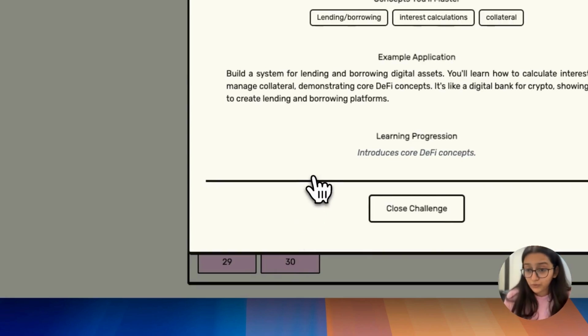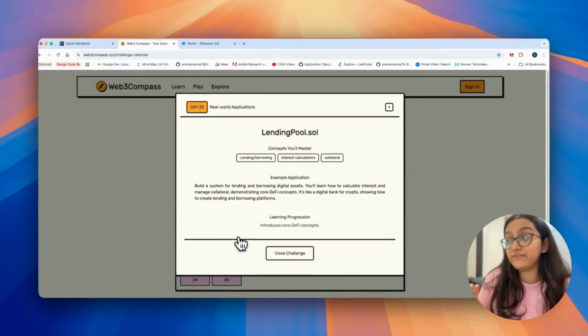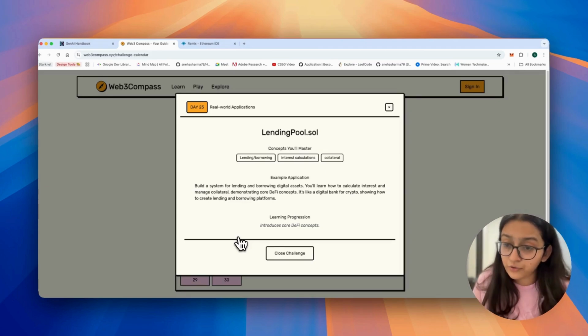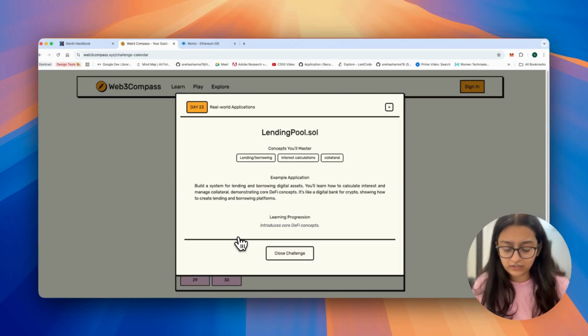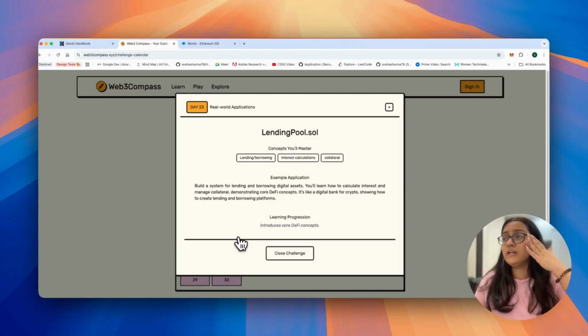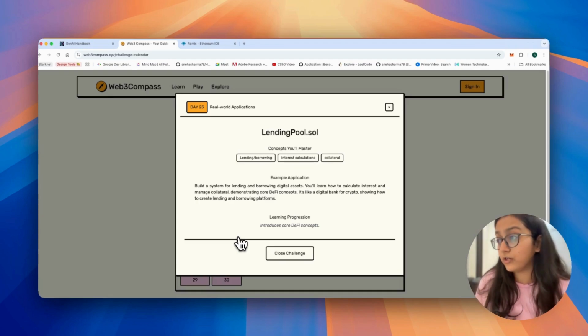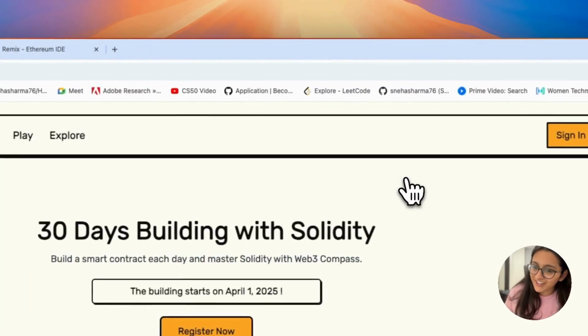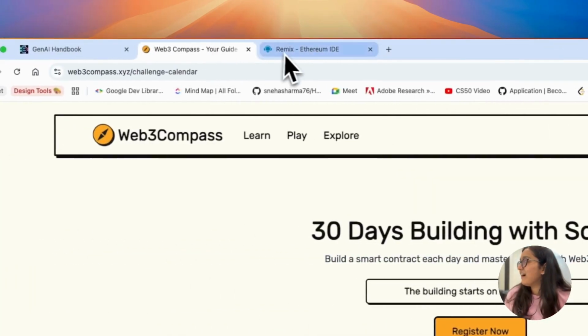So today we're going to enter the DeFi world, and we're going to write a Lendingpool Contract where we're basically building a system for lending and borrowing digital assets. You will learn how to calculate interest and manage collateral, demonstrating core DeFi concepts, and more like a digital bank for crypto, showing how to create lending and borrowing platforms. So let's just get started.